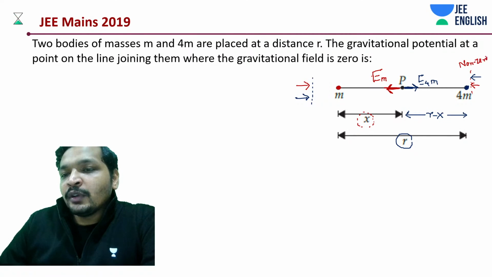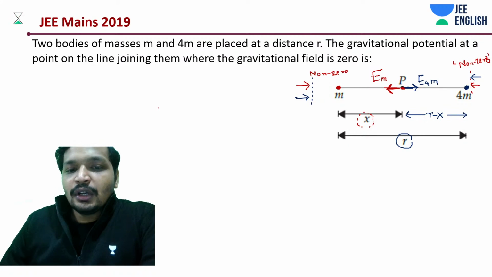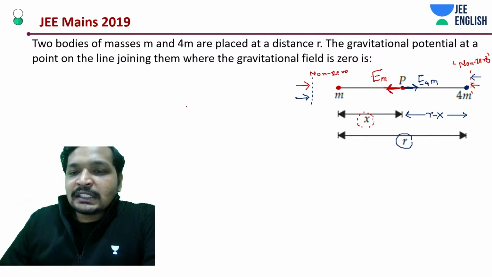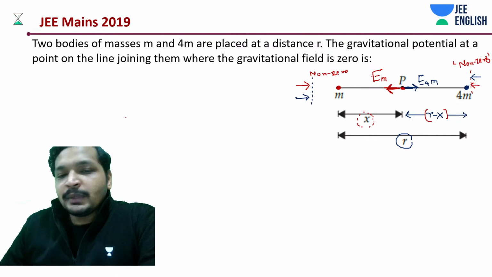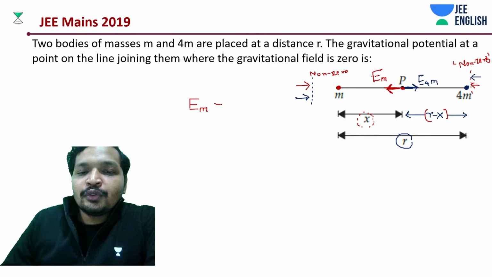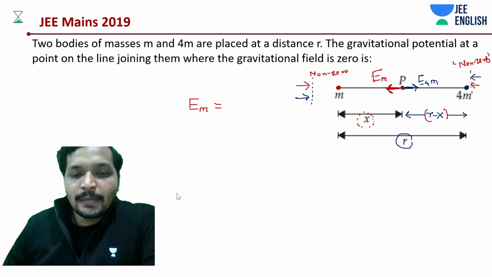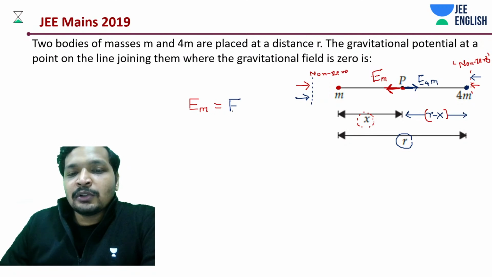We are wondering why we only calculate the middle value, why not outside. Because outside is also non-zero. So we can only work around this point P, where we have that 0. To find P, we took a distance x from m and R minus x from 4m, and we say that the field due to m is equal to the field due to 4m. Very simple problem, because the numbers are also very friendly.